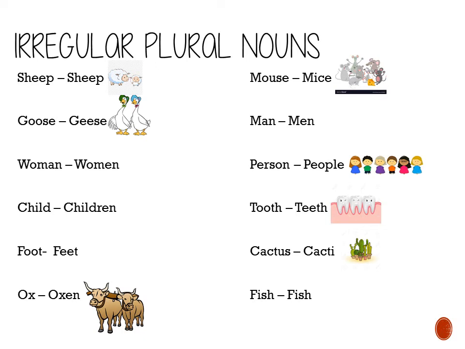And as always, there are some words that are irregular. And again, please don't hate me, but you have to memorize this. Okay? Ship is going to be ship, the same. Goose, geese. Woman, women. Child, children. Foot, feet. Ox, oxen. Mouse, mice. Man, men. Person, people. Tooth, teeth. Cactus, cacti. And fish is going to be the same, fish.